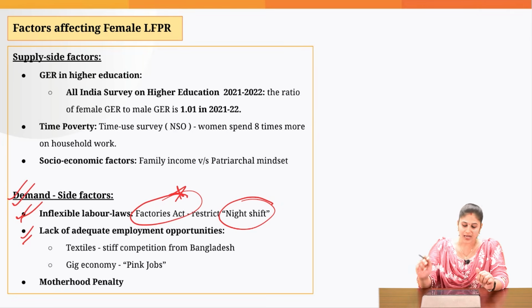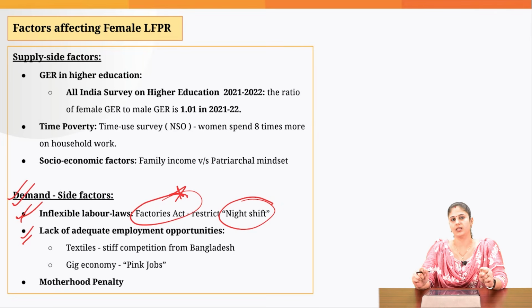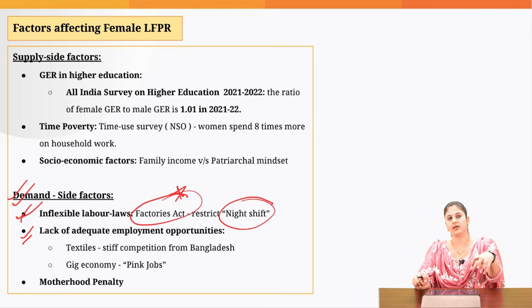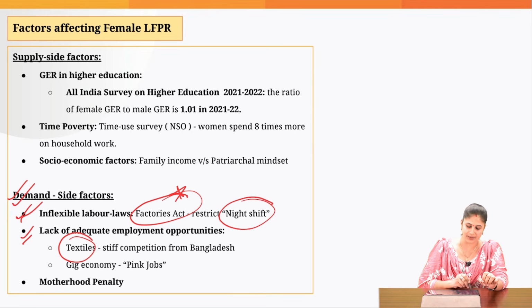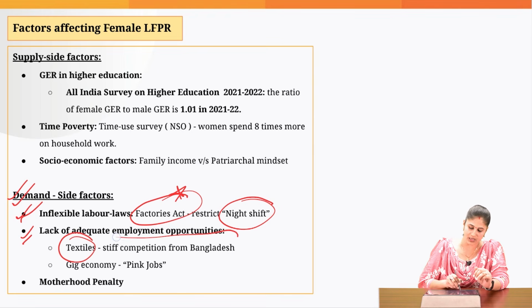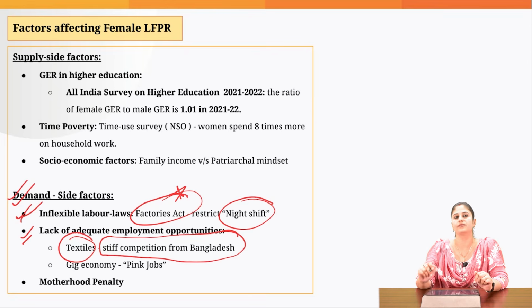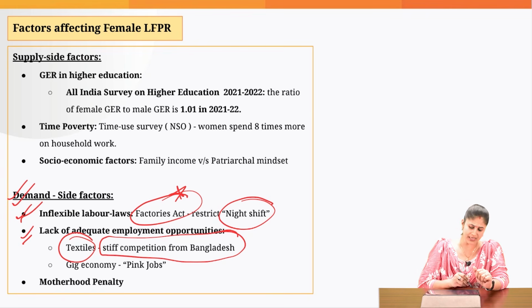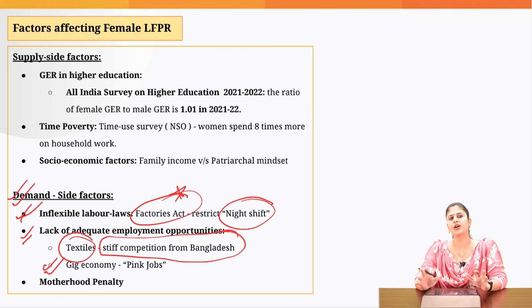Another factor is lack of adequate employment opportunity. One of the major employers is the textile sector. But when it comes to the textile sector, we are not doing that great. Rather, we are facing very stiff competition from Bangladesh. And you must have read in the newspaper that when the US enforced the reciprocal tariff, that negatively impacted the textile sector in India.